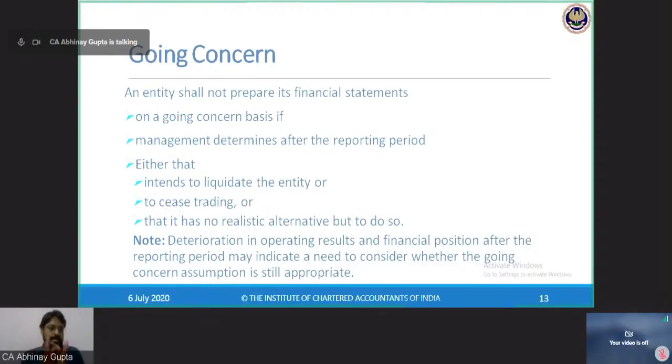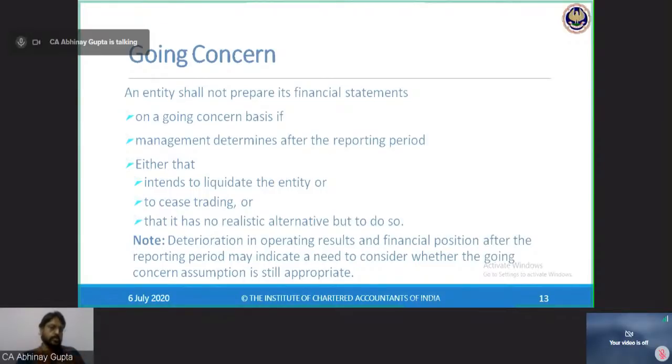Going concern is defined under Ind AS 1, which you have already studied. Now, an entity shall not prepare its financial statements on a going concern basis if management determines after the reporting period either that it intends to liquidate the entity or cease the trading or cease the operations of the company and has no realistic alternative but to do so. So management has been left with no alternative other than to wind up the business.